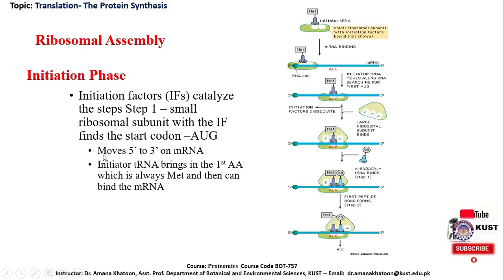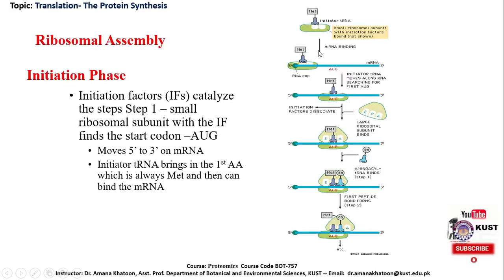The ribosomal subunit moves from the 5' to 3' end on messenger RNA. Initiator transfer RNA brings the first amino acid, which is always methionine, and then can bind the messenger RNA. We can see here this is the initiator transfer RNA with its initiator amino acid, methionine, and it gets attached to the small ribosomal subunit with the help of the initiation factors.